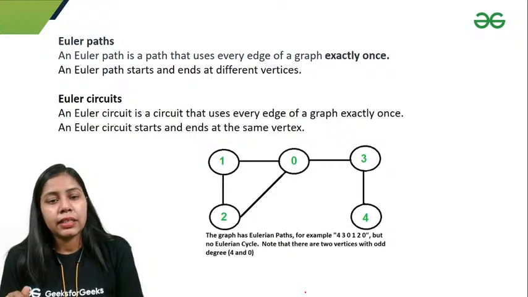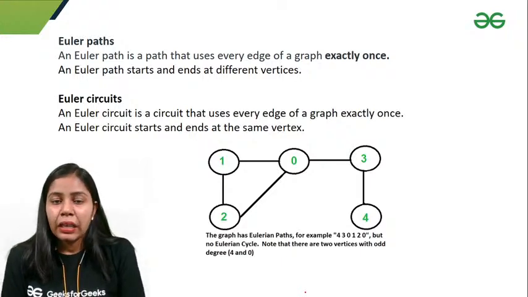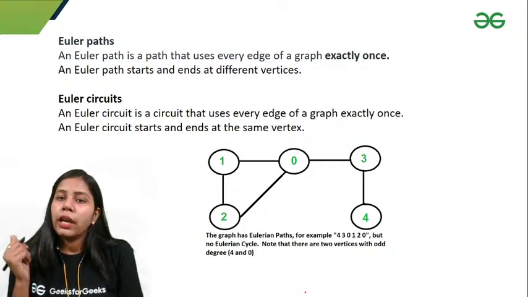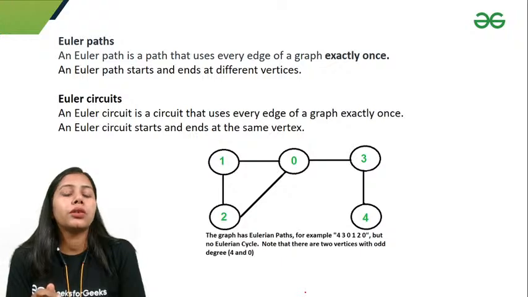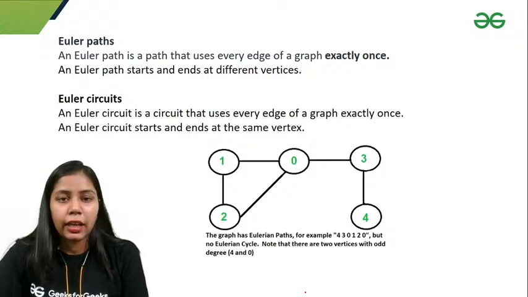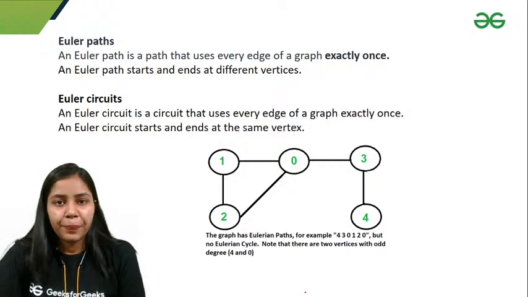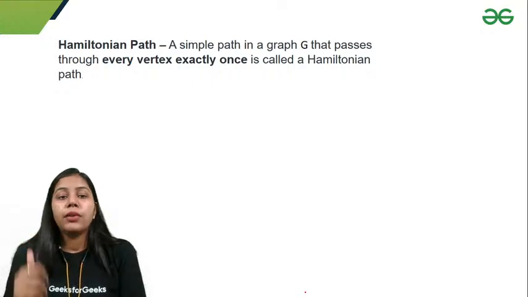And Euler circuits are those whose starting point and ending point are the same. You do not have to draw the graph every time and check whether it has an Euler path or not. We have some theorems which will help check whether graphs have Euler paths or circuits. We'll discuss this later, but before that, let's discuss Hamiltonian path.